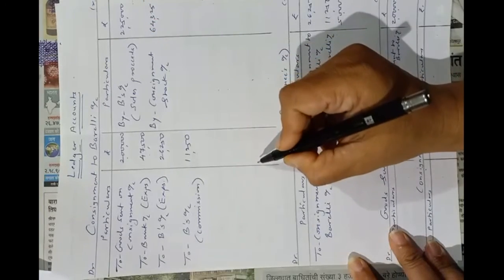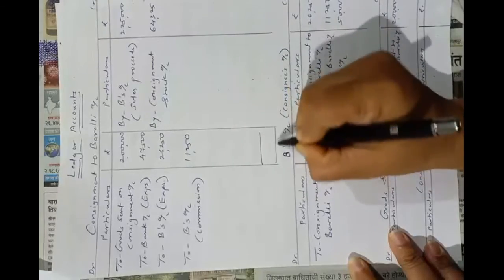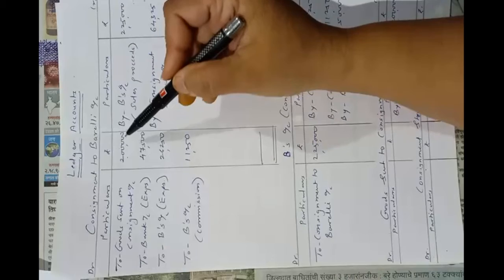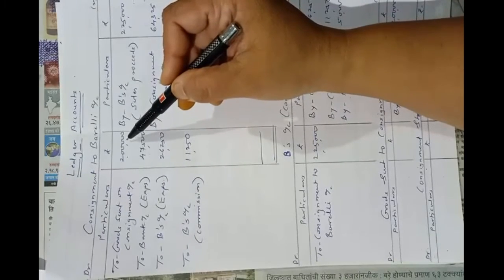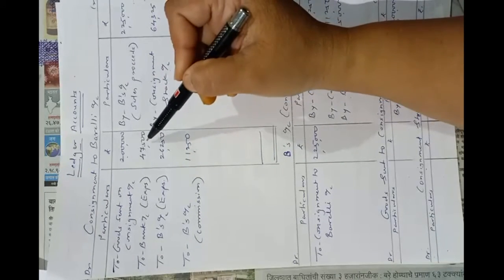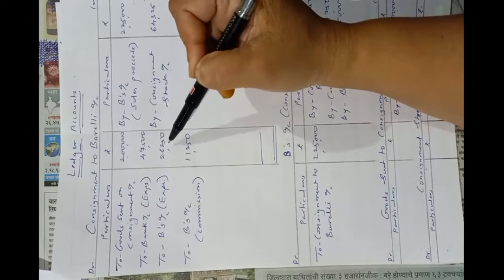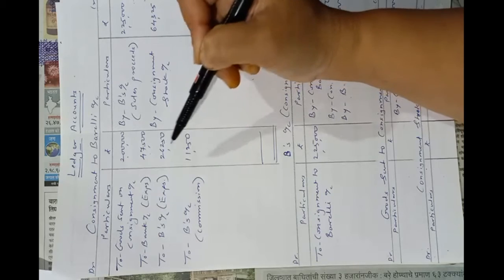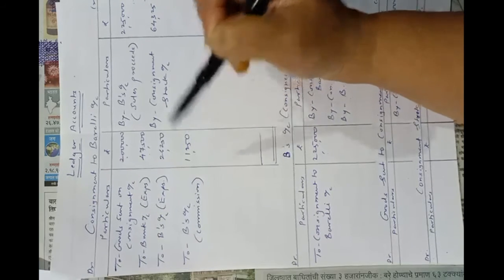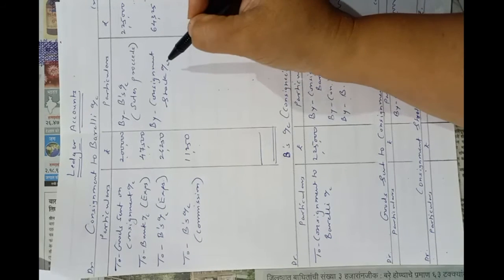So let's tally this account now. We have completed all the entries: goods sent to consignment, means to the consignee, expenses of consignor, expenses of consignee, consignee's commission, entry of sales proceeds, and entry of closing stock valuation 64,325.